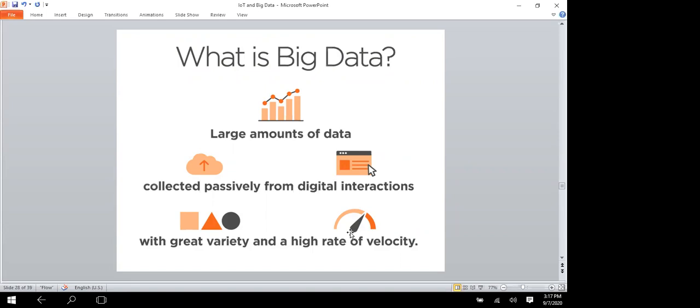It is storing a massive amount of data. The data warehouse is storing a huge amount of data, so exabytes of data have to be stored.